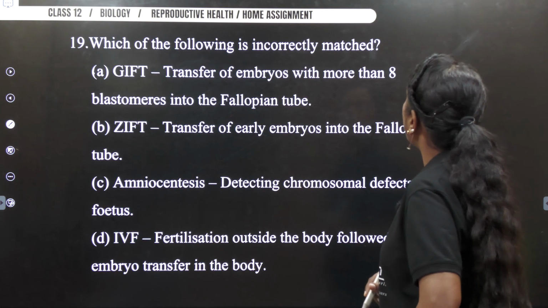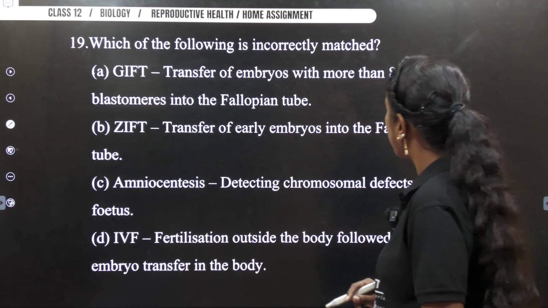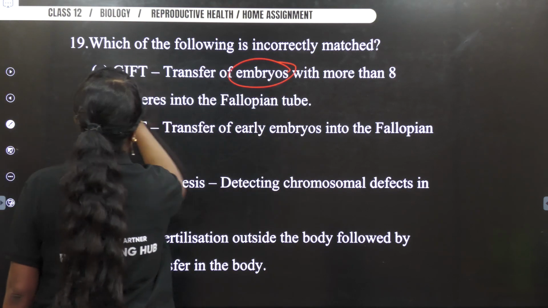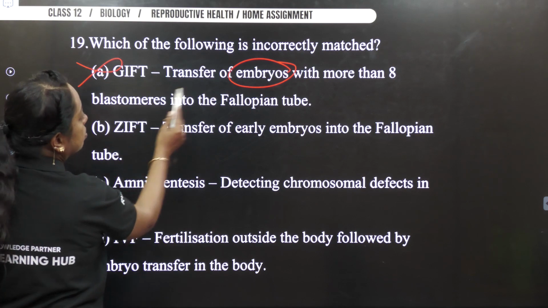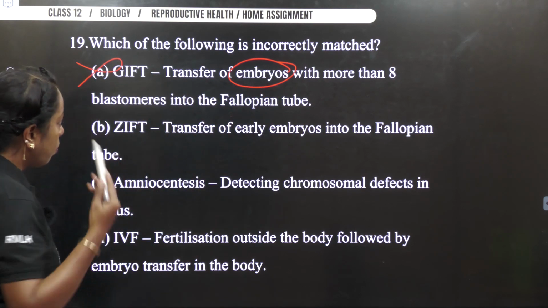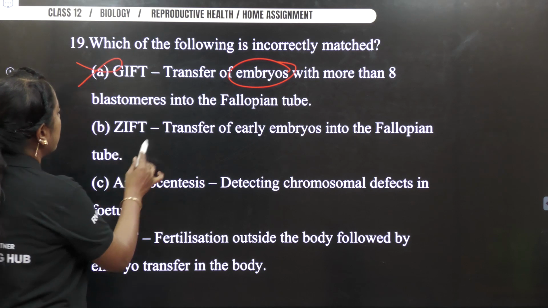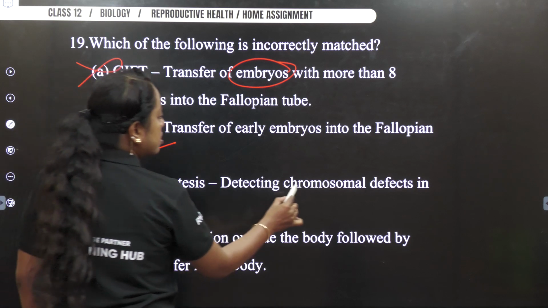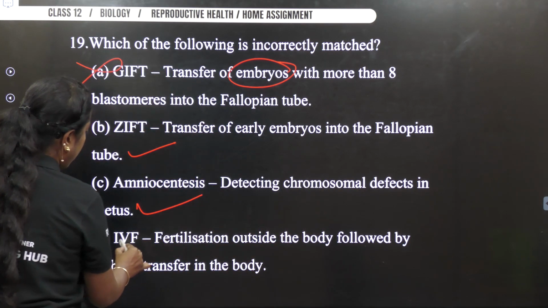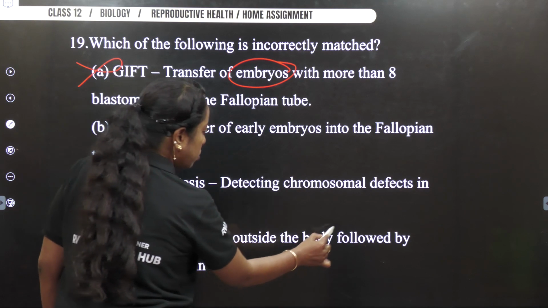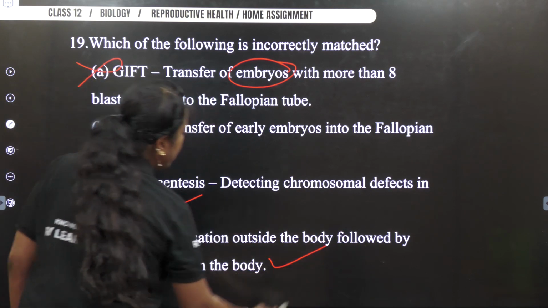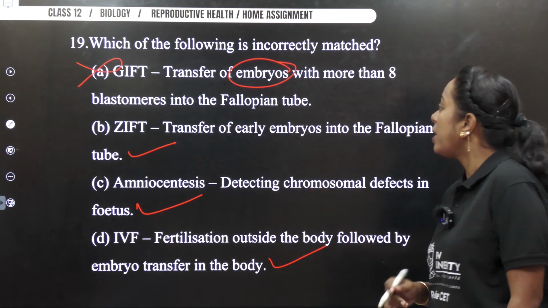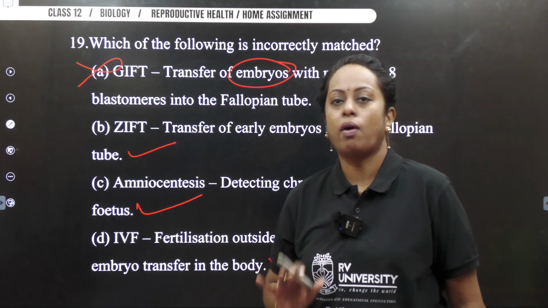Next, which one of the following is incorrectly matched? Gamete intrafallopian transfer of embryo. This is wrong. With more than gamete of embryo, if the word embryo comes only, it is wrong. ZIFT, transfer of early embryos in the fallopian tube. Yes. Amniocentesis detects chromosomal disorders, correct. In vitro fertilization, fertilization outside the body followed with the transfer of embryo. Rest all statements are said to be true, so thereby our option becomes what? Option A. So thereby mark your answer or check your answer.